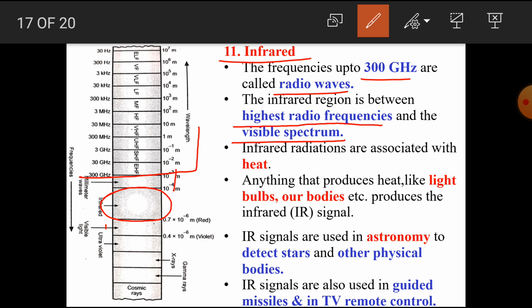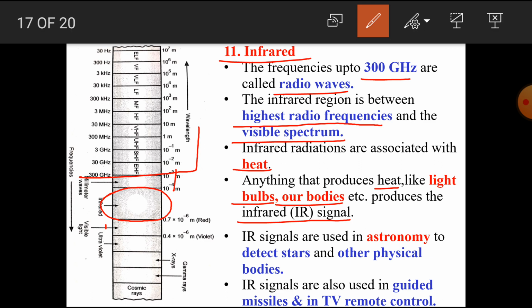Infrared radiations are associated with heat. Anything that produces heat, like light bulbs or our bodies, produces the infrared signal. In short, it is also called IR radiations or IR signal.